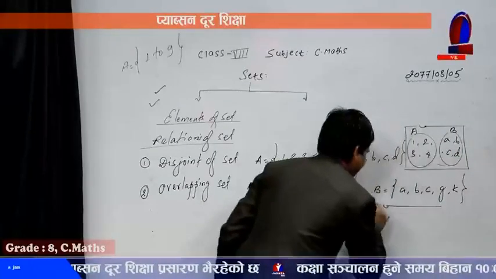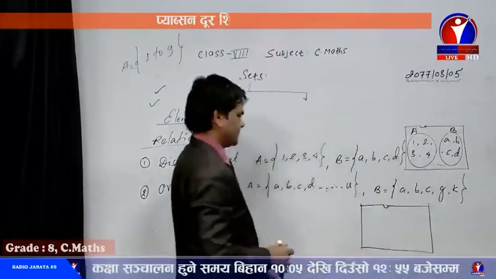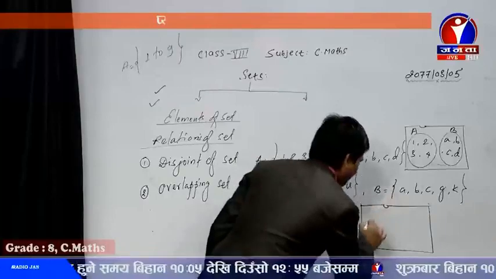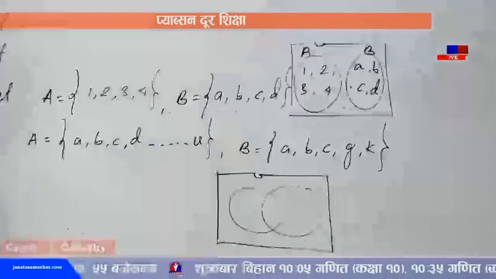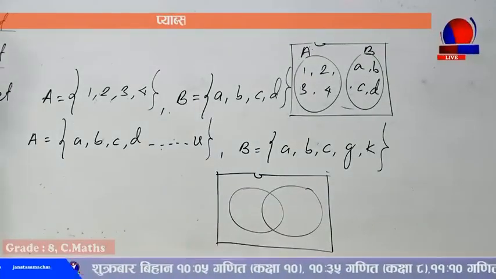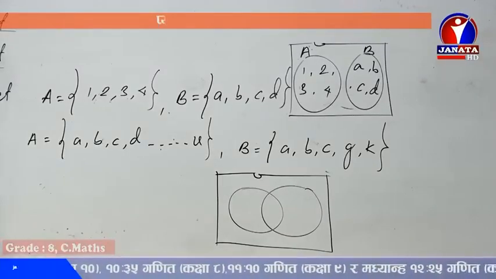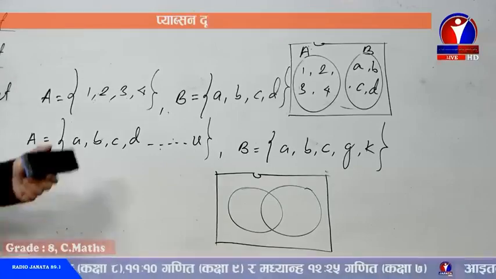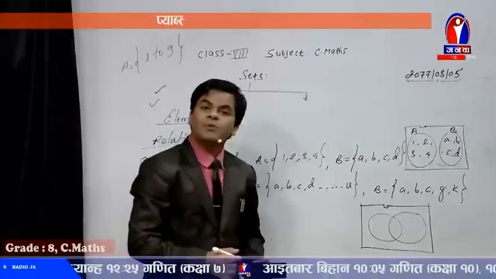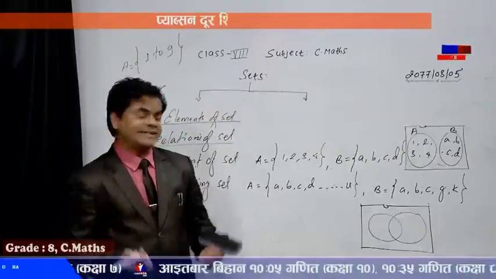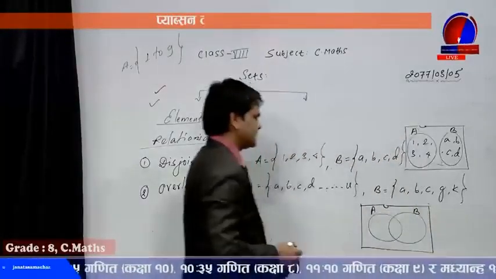That means if I represent this information in a Venn diagram, what kind of Venn diagram will I prepare? Yes, there are common members, so we should make overlapping diagrams. The two circles should be overlapping. If it is the case of 3 circles, then we need to prepare another circle here, and there must be a common area of the whole 3 circles. Now let's write this one as A and this one as B.